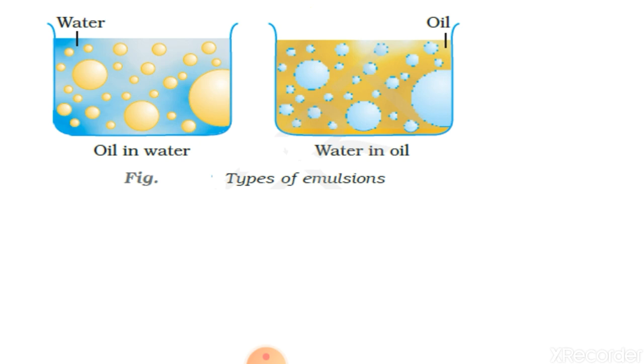Milk is a common example of oil in water type emulsion. Then water in oil: look here, oil is the dispersion medium and water works as droplets. The common example of water in oil is butter. Milk and butter are the basic common examples which we see daily around us.